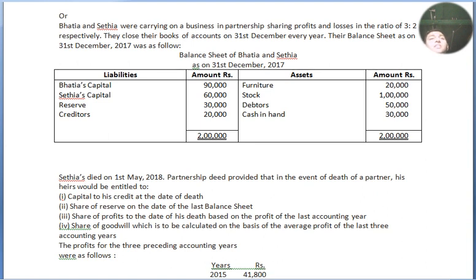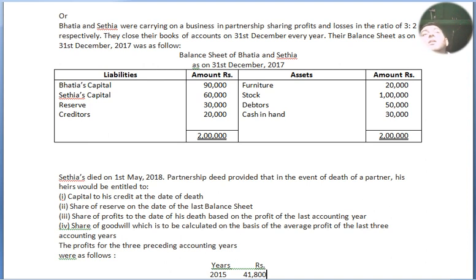Now the terms and conditions. Sethia died on 1st May 2018. When did he die? 1st May 2018. The partnership deed provides that in the event of death of a partner, his heir would be entitled to the following. So who died? Sethia died. Bhatia has not died. So his legal heir will get his